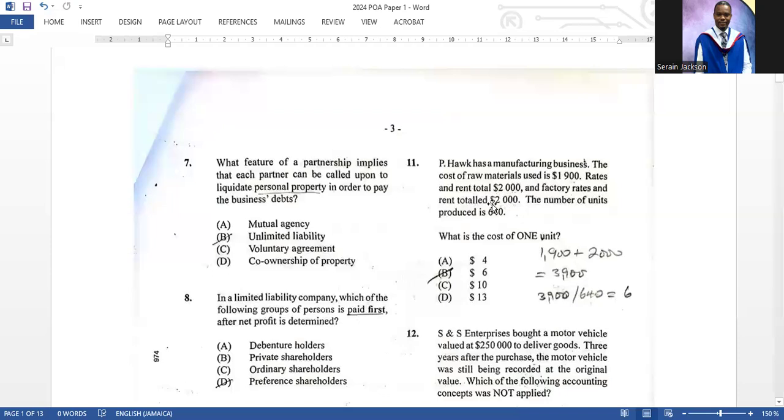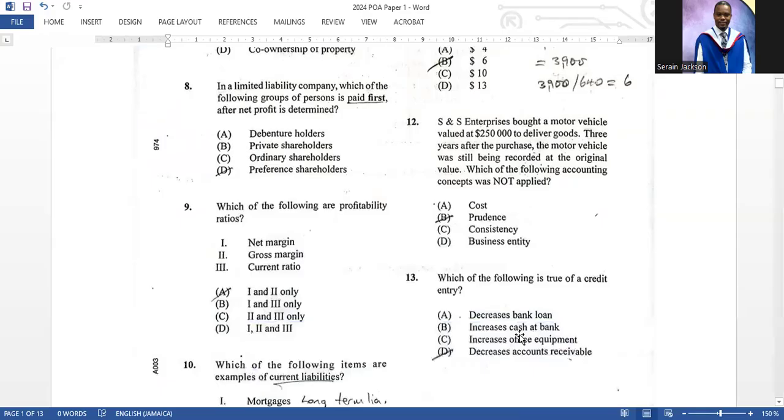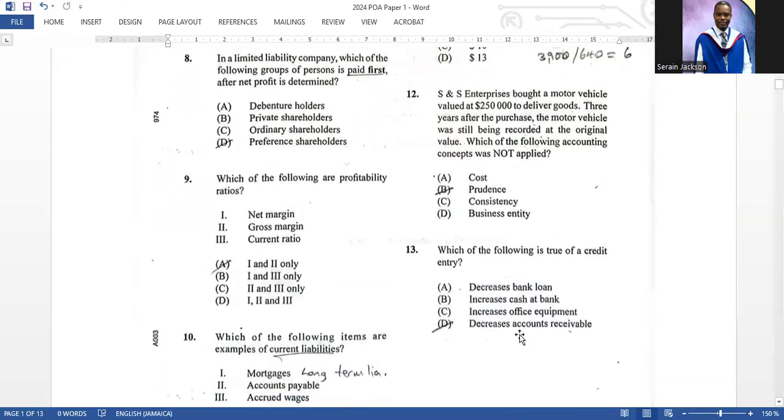You would not use the rent and rates that relate to non-factory, because that would not be included in the manufacturing account to calculate production cost. So you calculate the production cost, which is 3,900, by adding. And then you divide it by 640 to get $6. So the answer there is B.